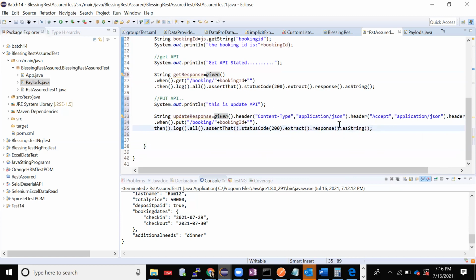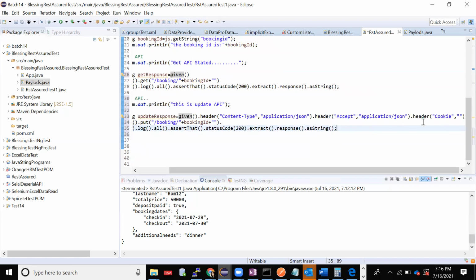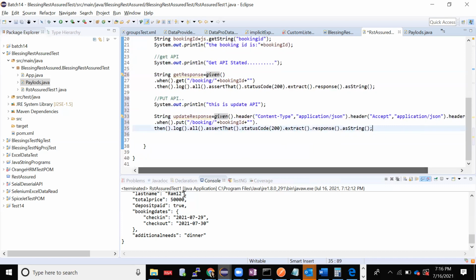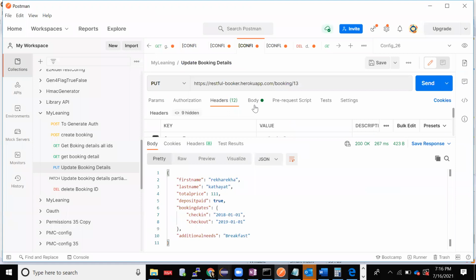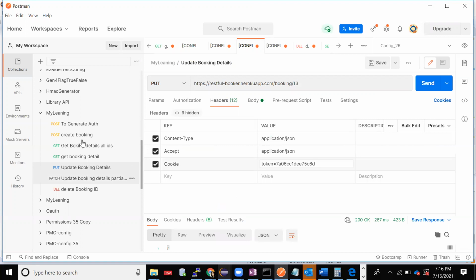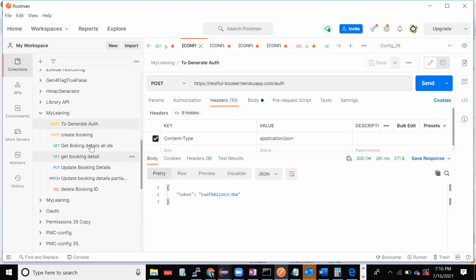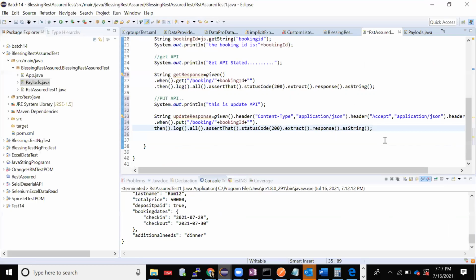I'm done with my update thing also. Now let us do one thing. As you can see here, I have a header equal to cookie, right? When you see in the API, it is accepting some token value, right? That was generated with the help of authorization. We generated it here, right? That is asking for that. But how do I take one API's output as input to another? I'll have to take the input from the authorization API.